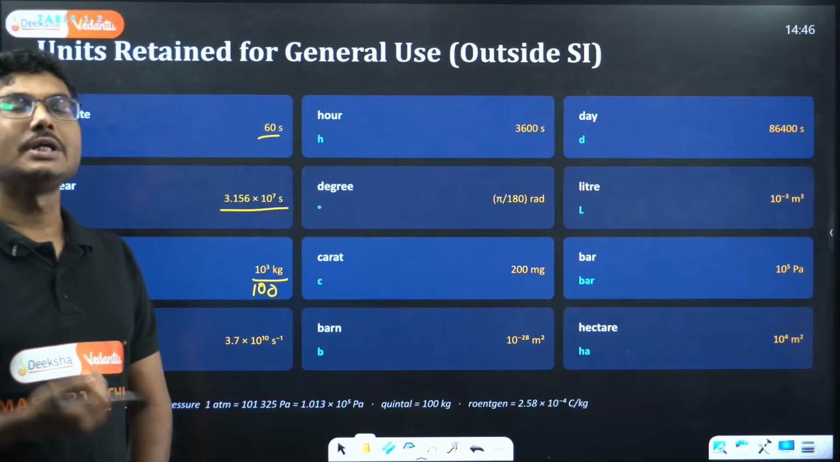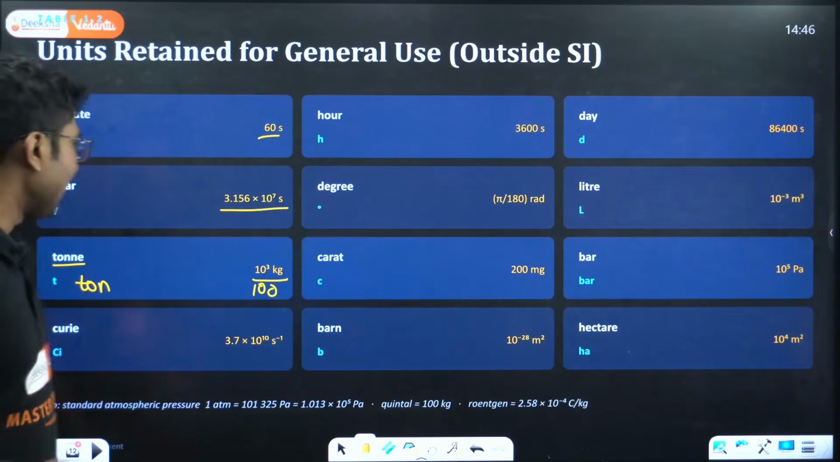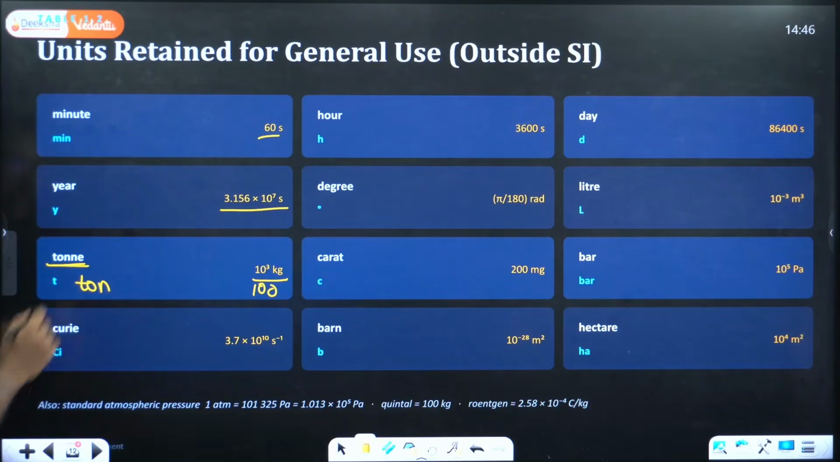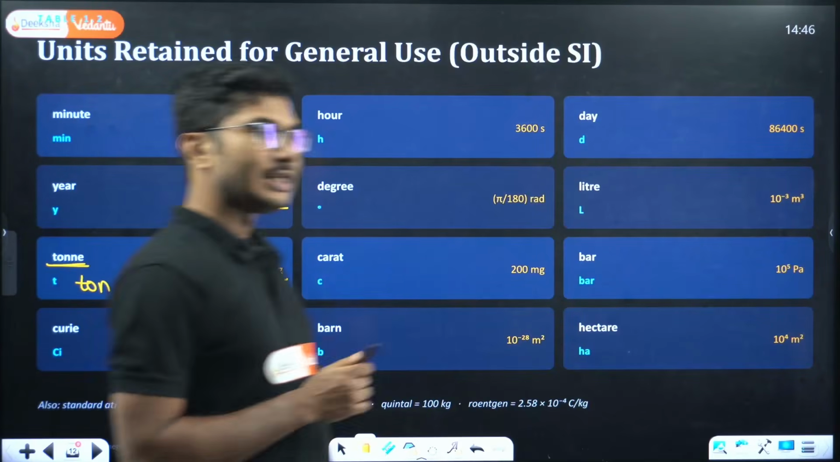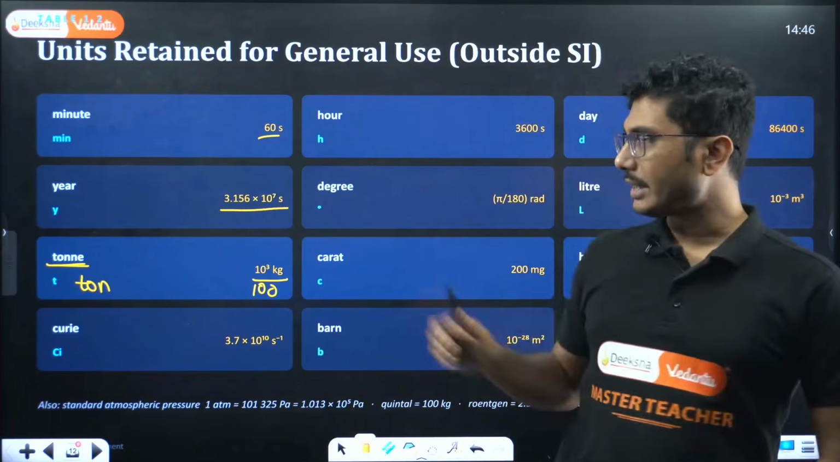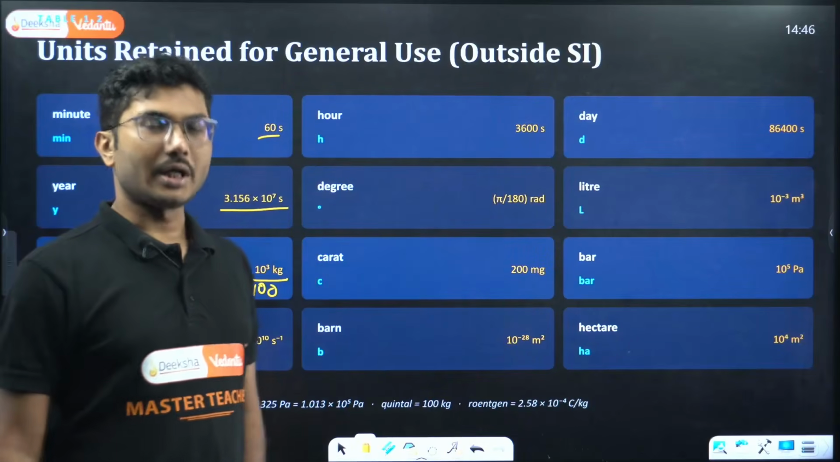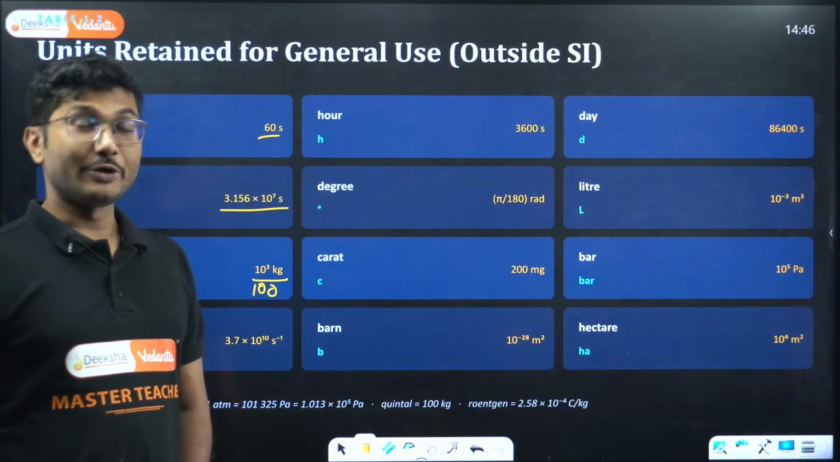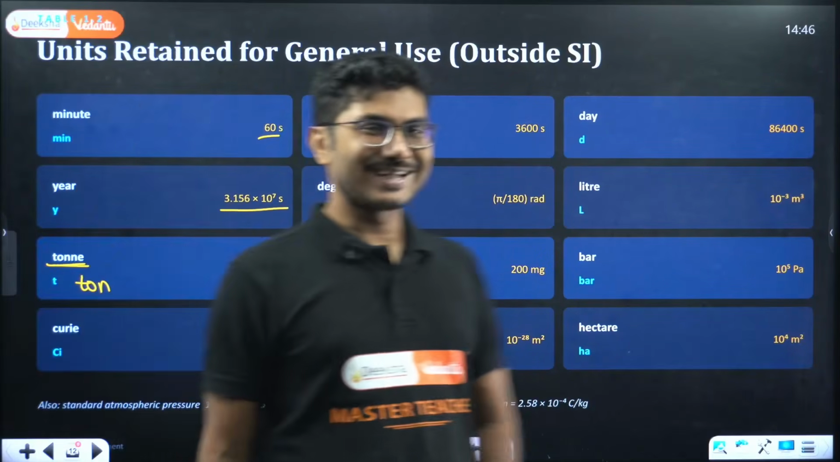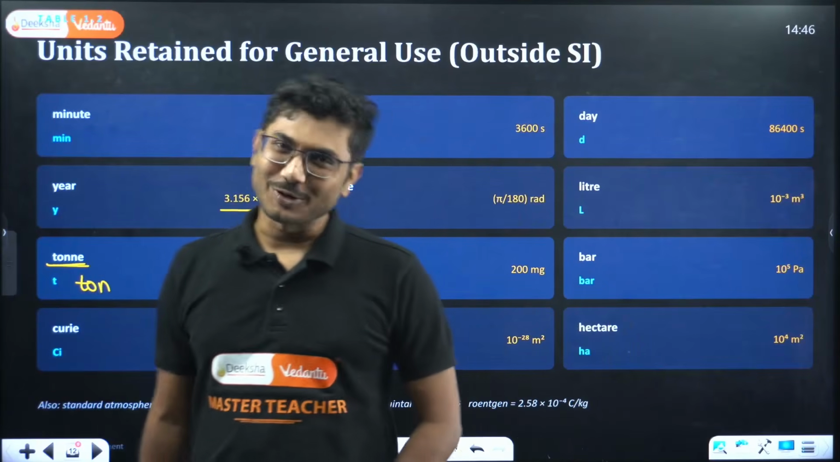TONNE means 1000. Be careful. TONNE means 1000, TON means 100. There was one KCET question where this unit was used, 1 tonne, TONNE. So TONNE means 1000. There is one extra n, which means the value is also high.